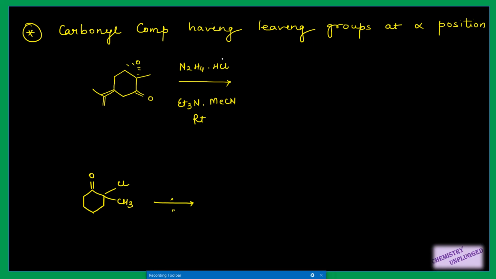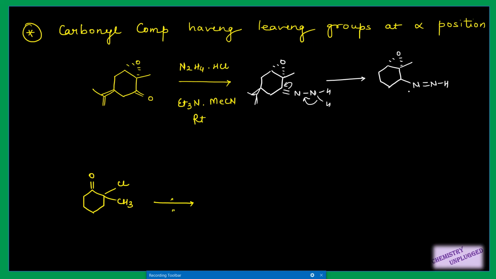So first step is again the formation of hydrazone, right? We will get this one. Then base will act on this proton, it will be removed, and when it will be removed, this bond will shift here, this will shift here on this carbon, right? So what we will get here, the first step is similar to the previous one, that we will get a negative charge on carbon, then it will take a proton and it will form, so we will have this product.